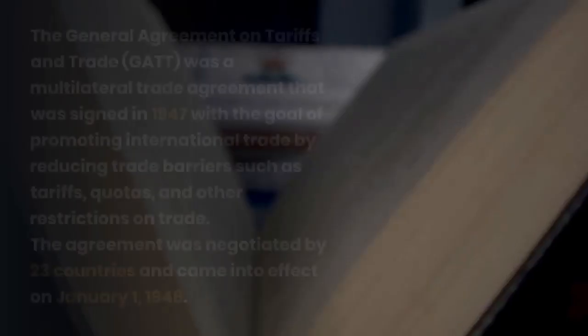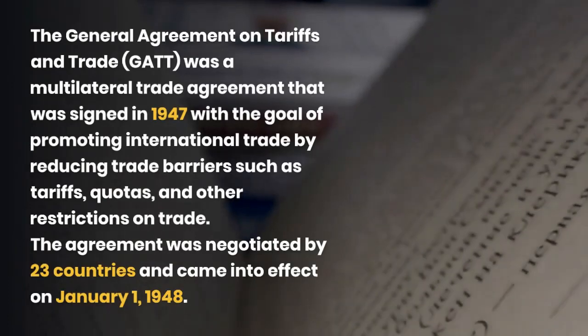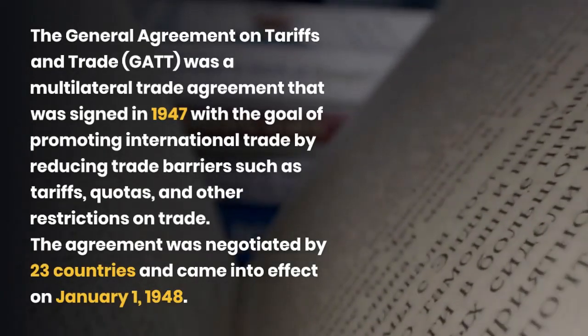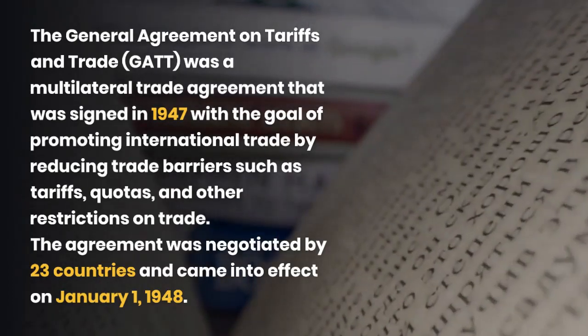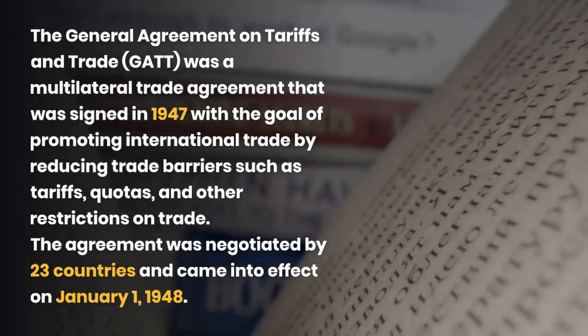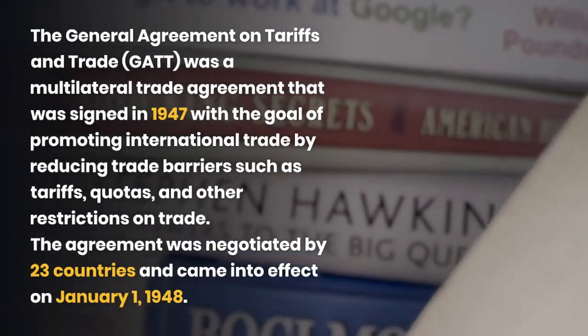The General Agreement on Tariffs and Trade was a multilateral trade agreement that was signed in 1947 with the goal of promoting international trade by reducing trade barriers such as tariffs, quotas, and other restrictions on trade. The agreement was negotiated by 23 countries and came into effect on January 1, 1948.